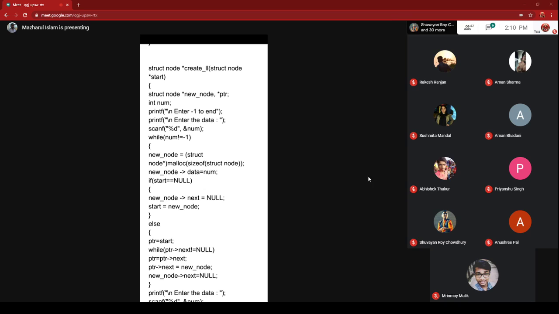The purpose of new underscore node is that you will create one node using malloc, and the address of that node will be taken in new underscore node. Only for this purpose, this node is created.